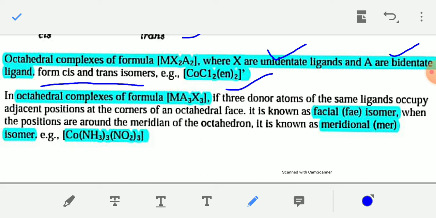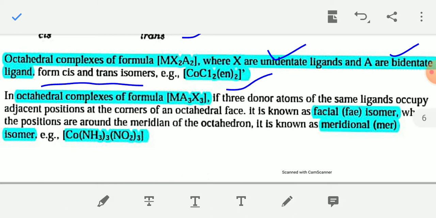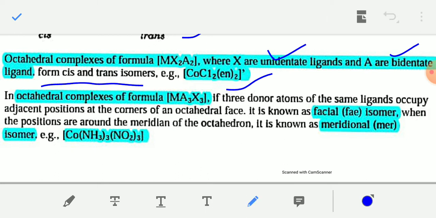Okay, all these structures are given in your book properly. Just remember the term geometrical isomerism in octahedral complexes, and find out the structure of these octahedral complexes. All these are given in detail in your book. You have to read about geometrical isomerism, structural isomerism. All are given in your book in detail.